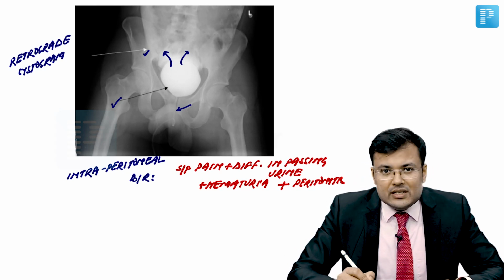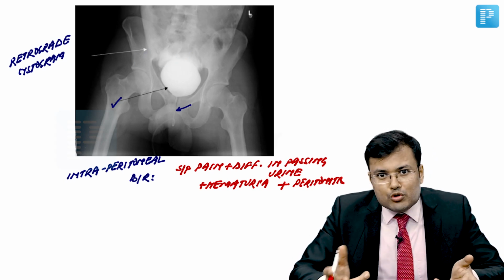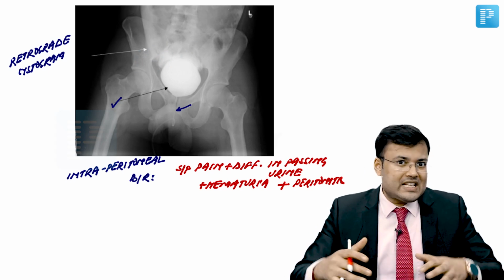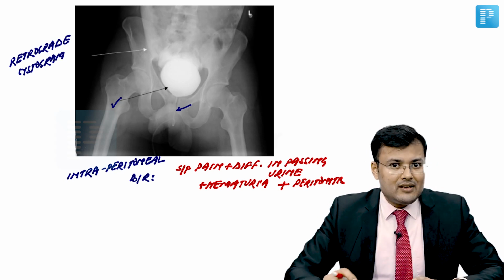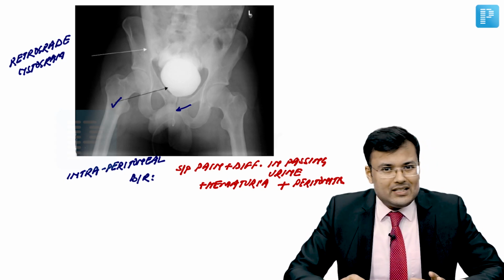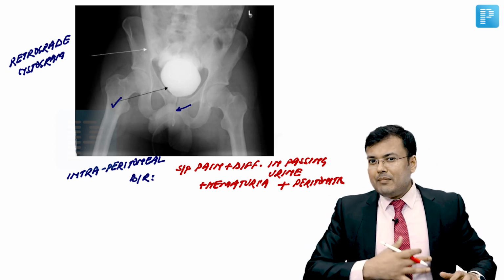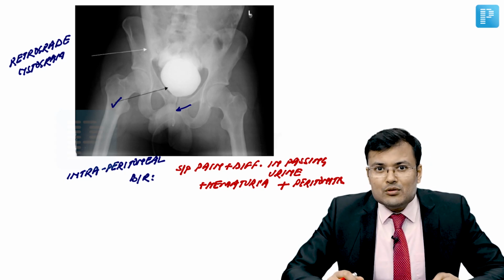Easily you can see on this cystogram that there is extravasation of contrast into the peritoneal cavity. And how are you going to manage this patient who is having intraperitoneal bladder rupture? Because there is peritonitis, urine is going to contaminate the peritoneal cavity. So obviously we have to go for exploratory laparotomy. We perform peritoneal lavage and we repair the bladder defect. So see the question again.